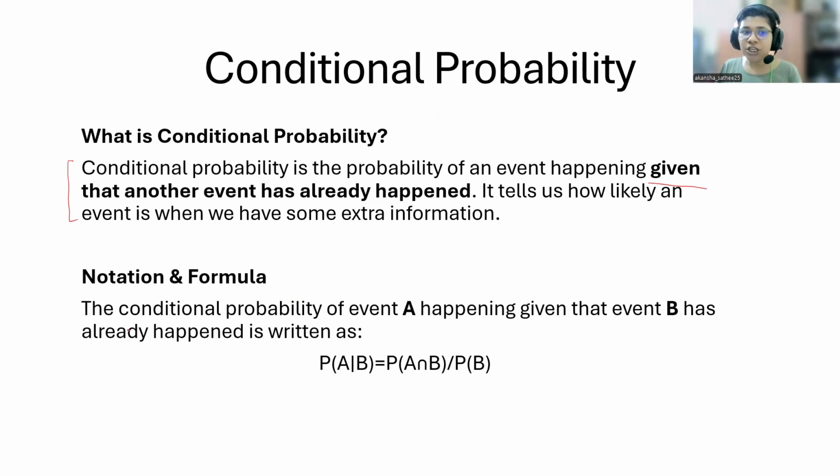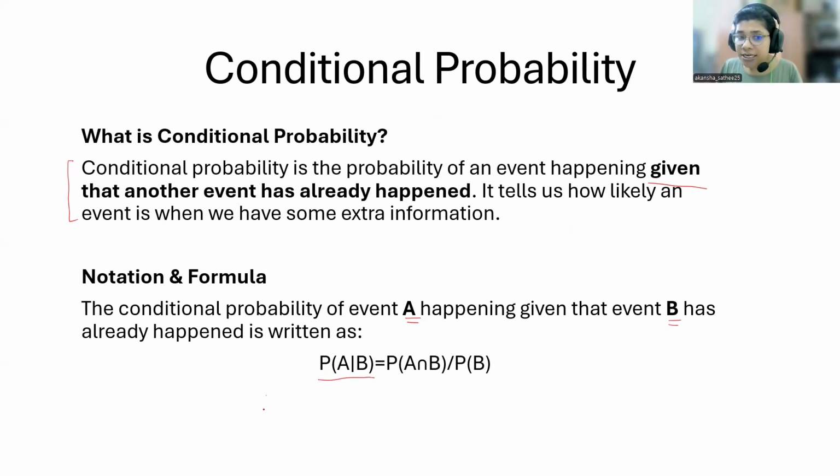Now, notation and formulation. The conditional probability of an event A happening given that another event B has already happened is written as P(A given B).